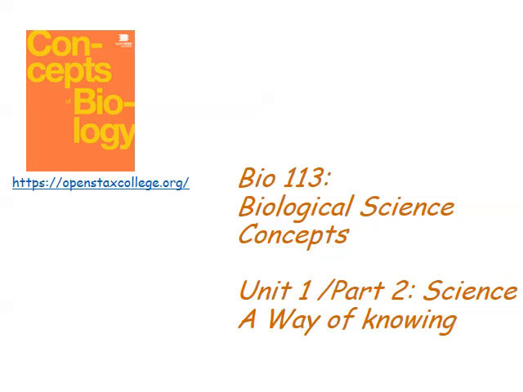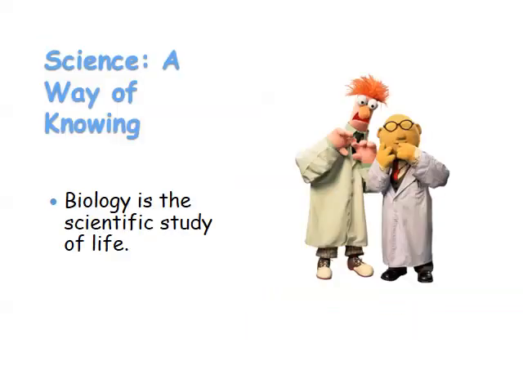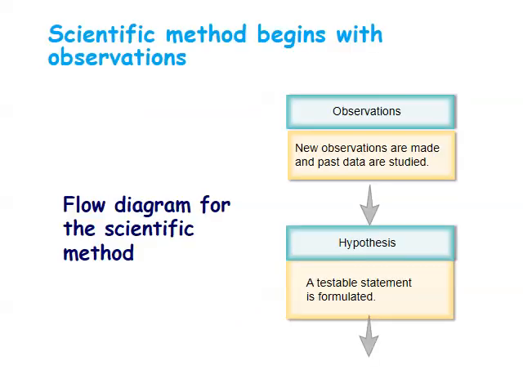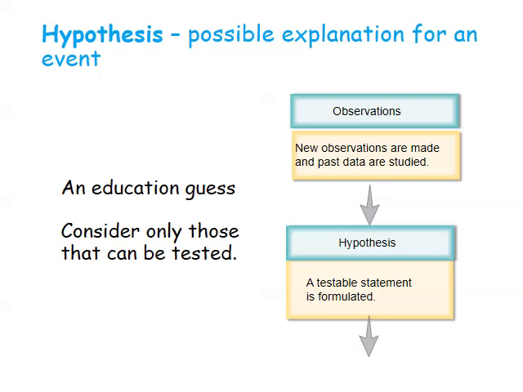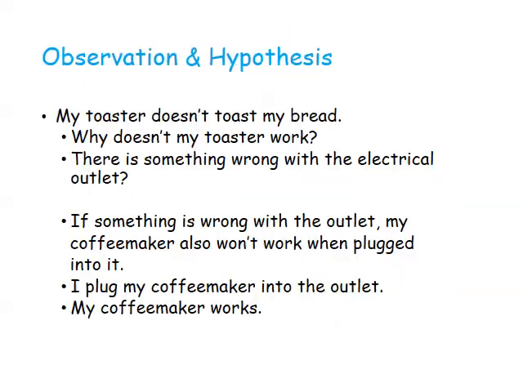Part 2 of Unit 1 is on the scientific method. The scientific method begins with an observation about a particular natural process or event. A hypothesis is a possible explanation for the observation. A hypothesis is considered to be an educated guess, and only those hypotheses that can be tested should be considered.